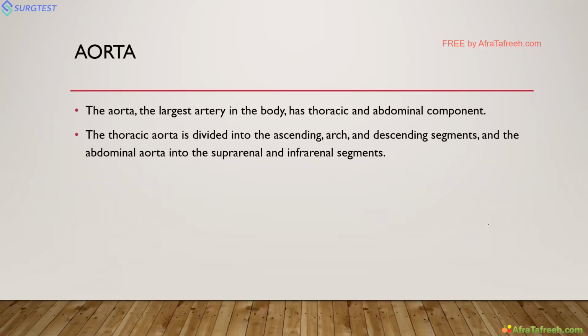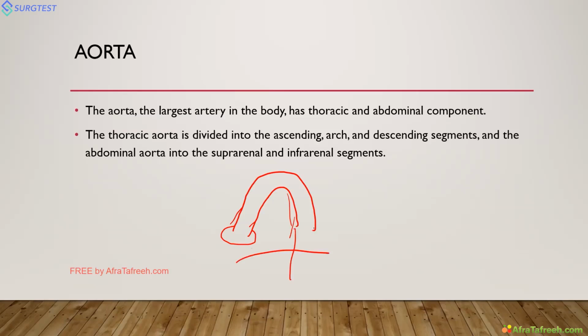So thoracic aorta is divided into ascending, arch and descending. Even in ascending there is root and ascending aorta, then arch, then descending thoracic aorta. Then finally your diaphragm is there. From diaphragm we go to abdominal aorta. In abdominal aorta there are segments: suprarenal and infrarenal around the renal artery. This is suprarenal, this is infrarenal.